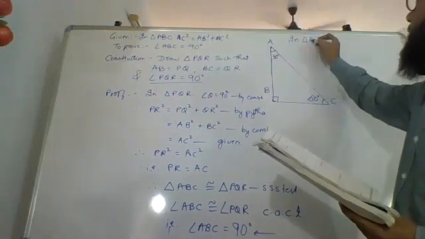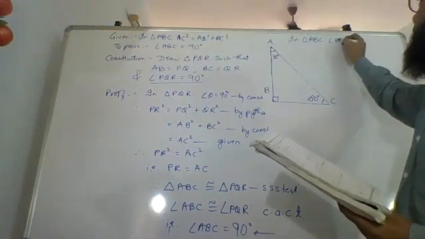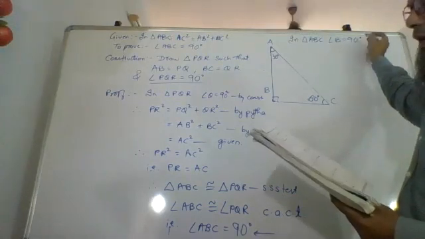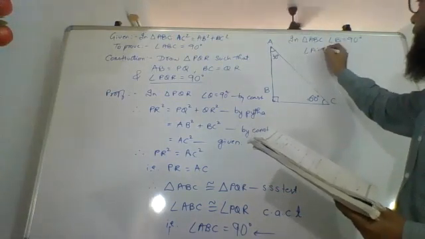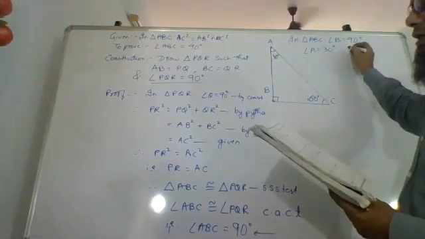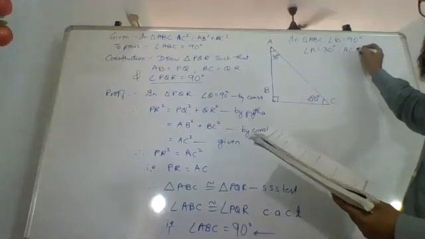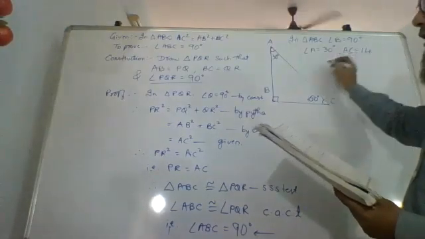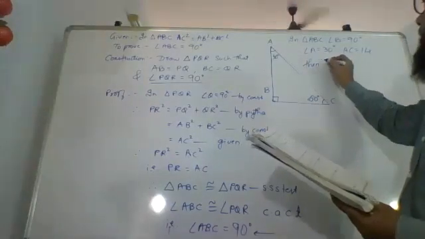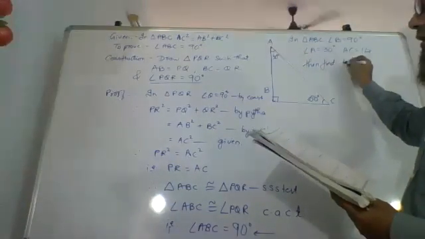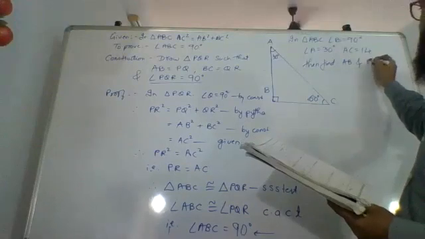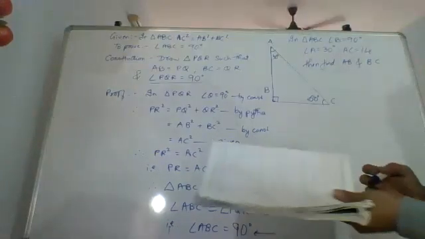In triangle ABC, angle B equals 90 degrees, angle A equals 30 degrees, AC equals 14, then find AB and BC. This is what we are going to do.